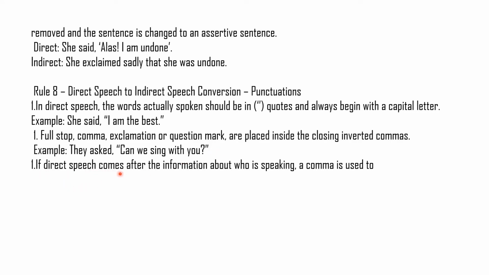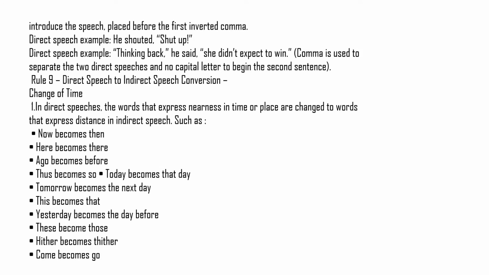If direct speech comes after the information about who is speaking, a comma is used to introduce the speech, placed before the first inverted comma. Now you see, direct speech examples: He shouted, "Shut up." "Thinking back," he said, "she didn't expect to win." A comma is used to separate the two parts of the direct speech, and no capital letter is used to begin the second part.